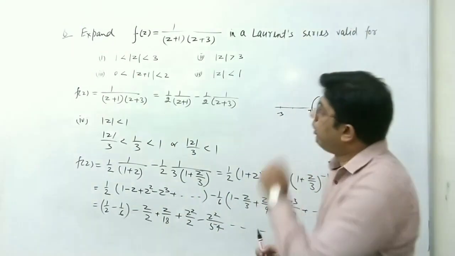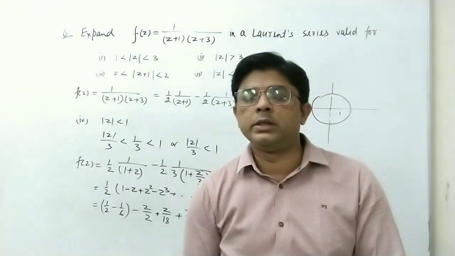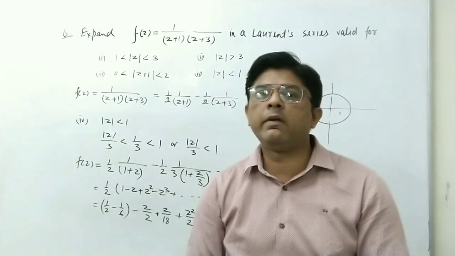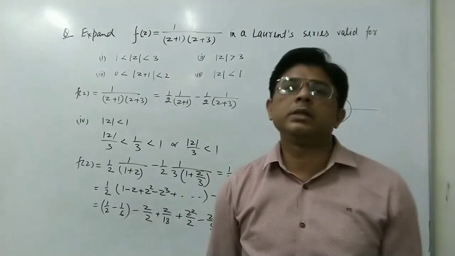Although it is written that we have to find the Laurent series, a Taylor series is a particular case of a Laurent series. If we get only positive power terms, then it is a Taylor series, and if we get both positive and negative power terms, then it is a Laurent series.